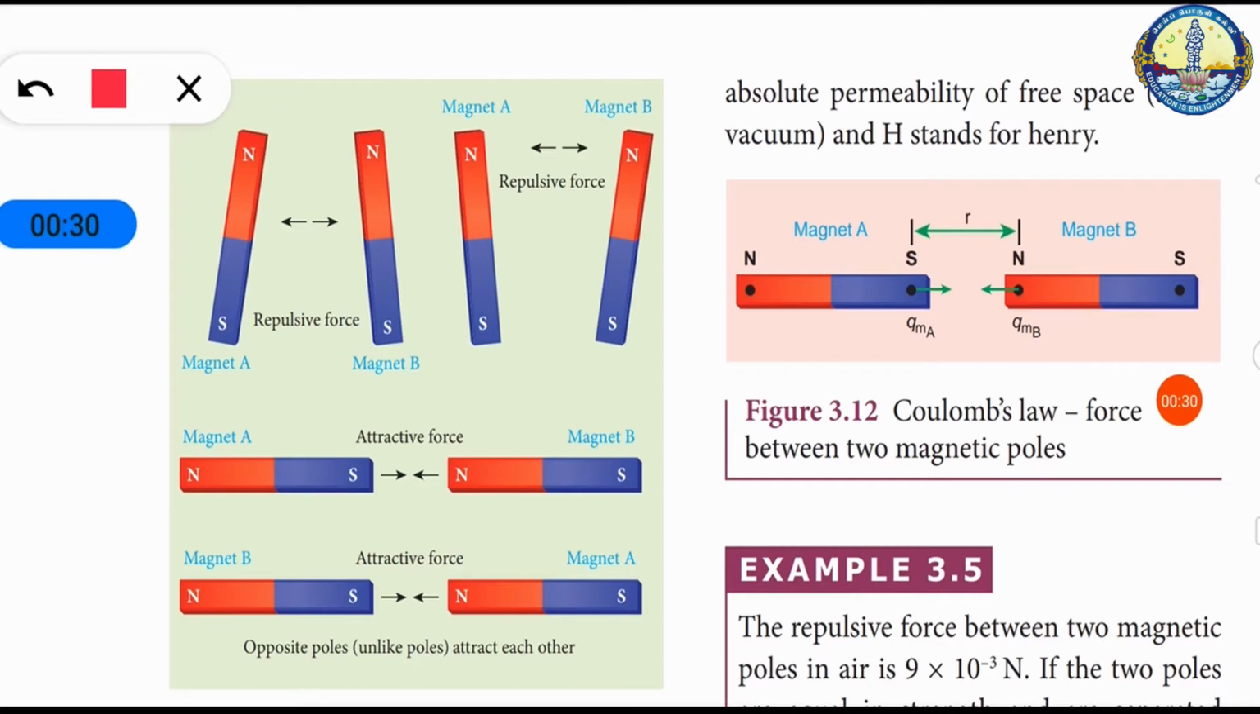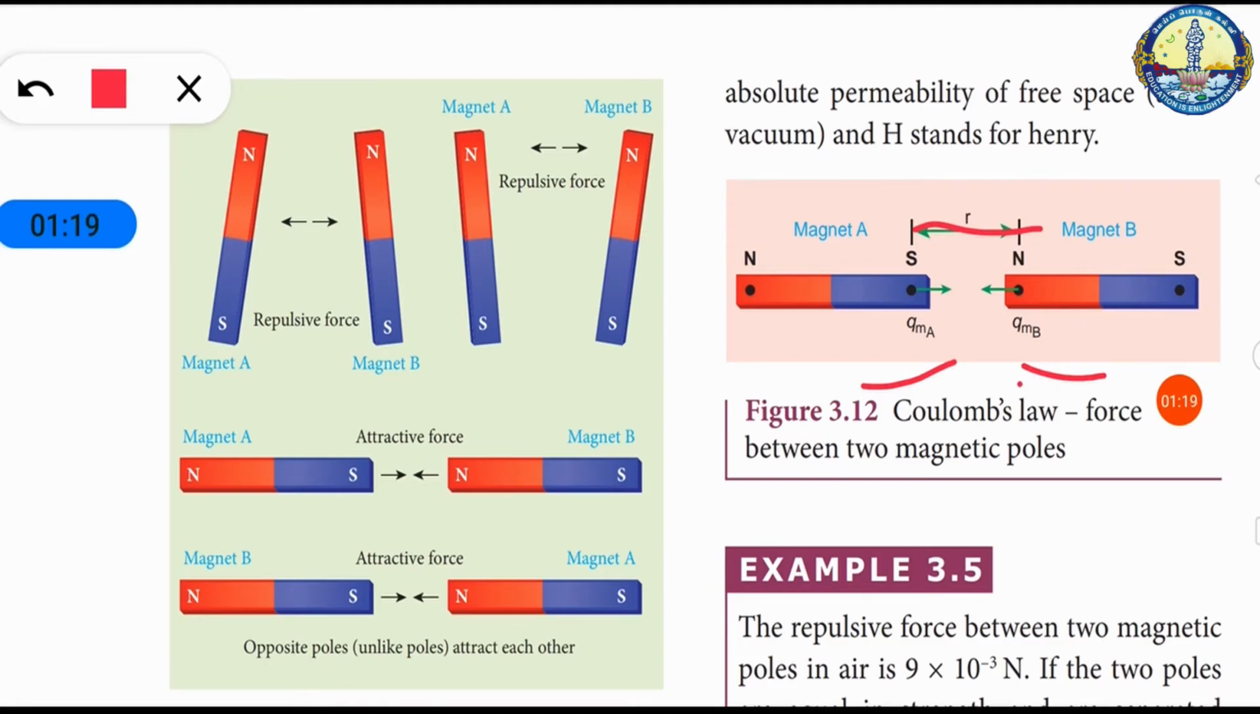Here, the north poles of magnets A and B experience a repulsive force, and the south poles of magnets A and B also experience a repulsive force. If you see the south pole and north pole of magnets A and B, they experience an attractive force, which means like poles repel and unlike poles attract each other. Here QMA is the pole strength of magnet A and QMB is the pole strength of magnet B, and R is the distance between these poles.